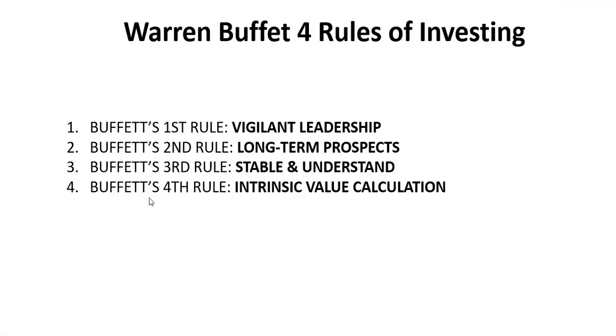All right, so now we're going to talk about his 4 rules. Rule number 1, vigilant leadership. Rule number 2, long-term prospect. Number 3, stable and understanding. Number 4, intrinsic value calculation. What do those 4 rules mean? Before you choose any stock, you need to consider these 4 rules. Okay, are the leadership of those companies vigilant? Does that company have a long-term prospect? Is the company stable? Do you understand the product of that company? What about the intrinsic value of that company? Is it very, very solid? Okay, these are the 4 rules.